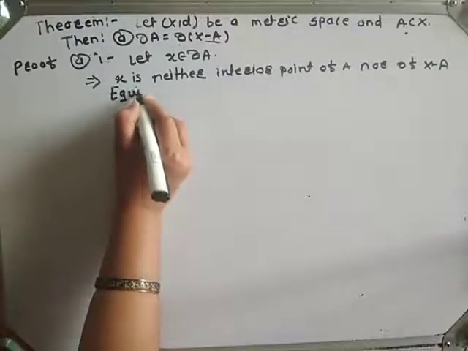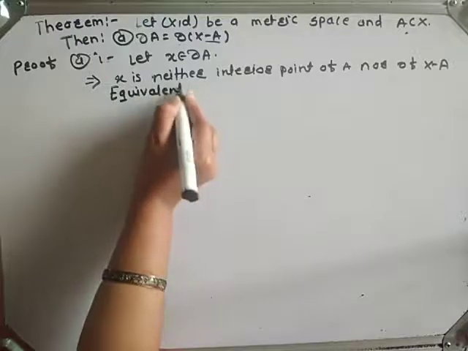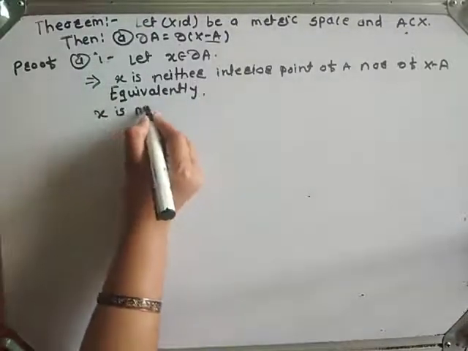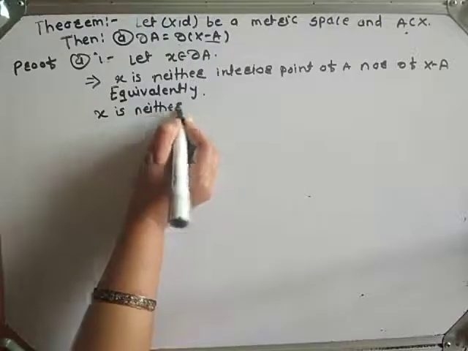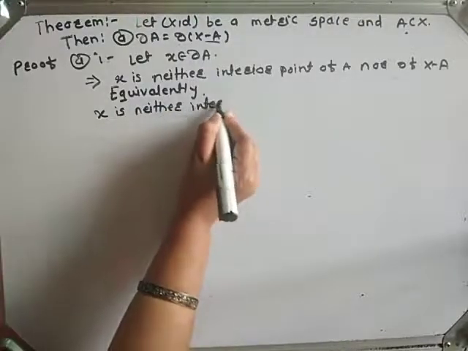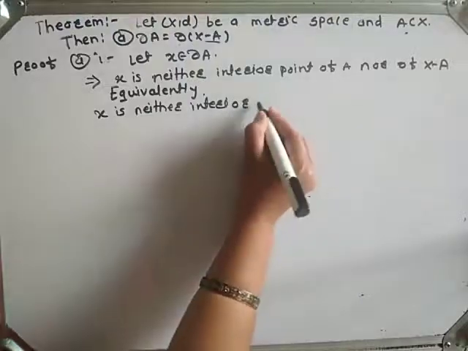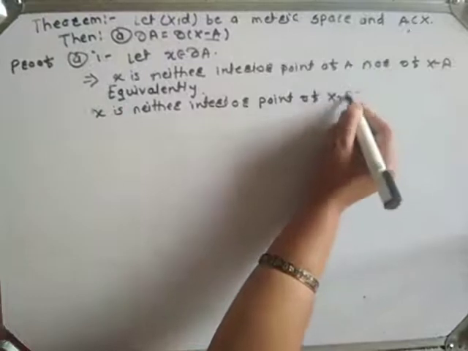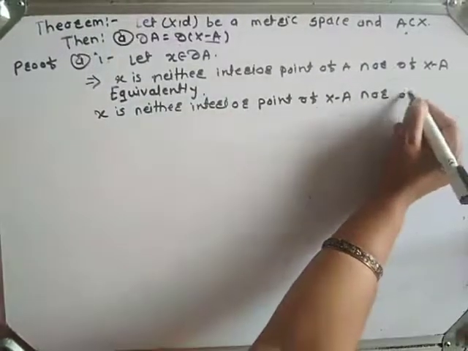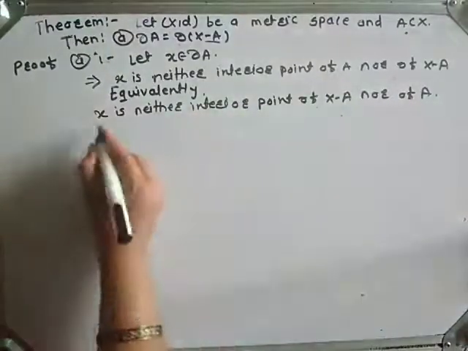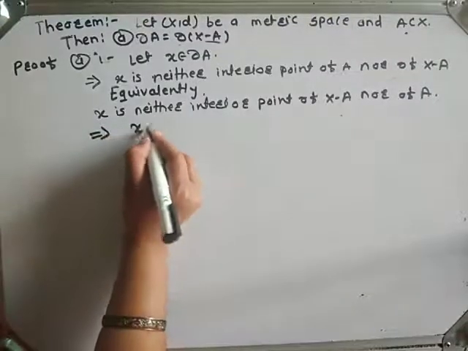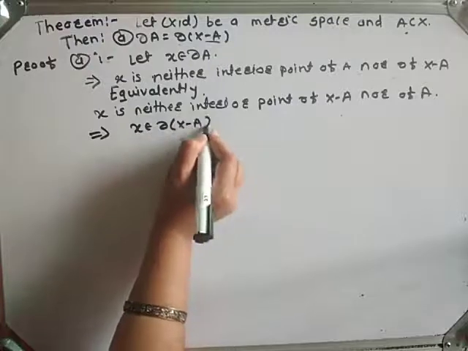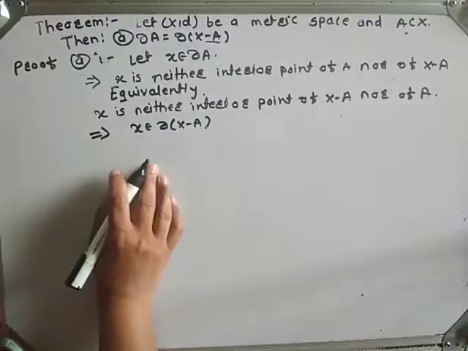Equivalently, x is neither an interior point of X minus A nor of A. That implies x belongs to boundary of X minus A by definition of boundary point.